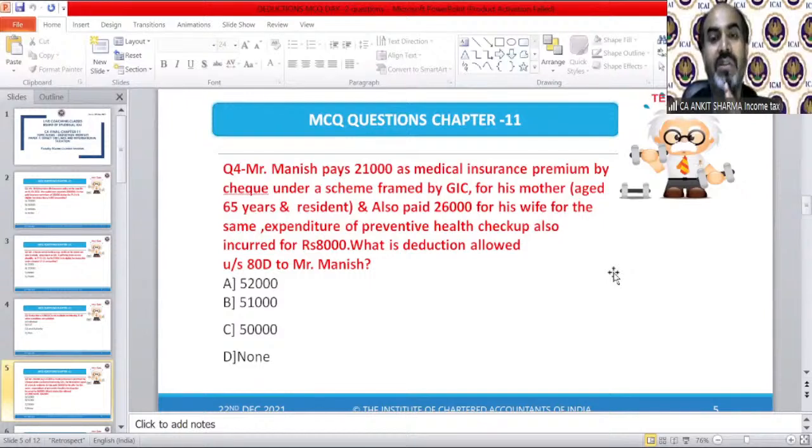What is the deduction allowed under section 80D to Mr. Manish? This is very good. Take your time and give me the correct answer.